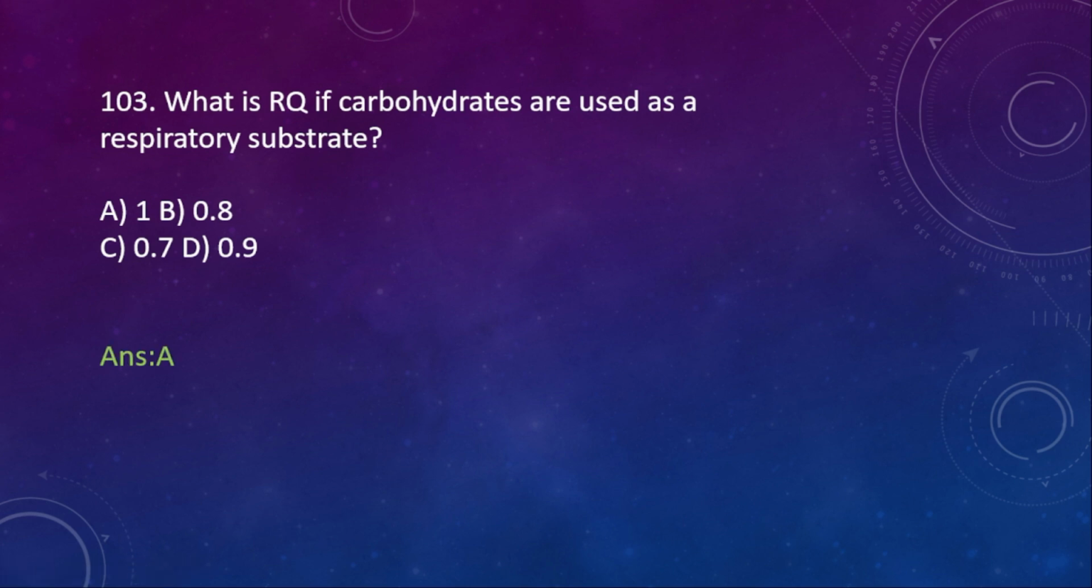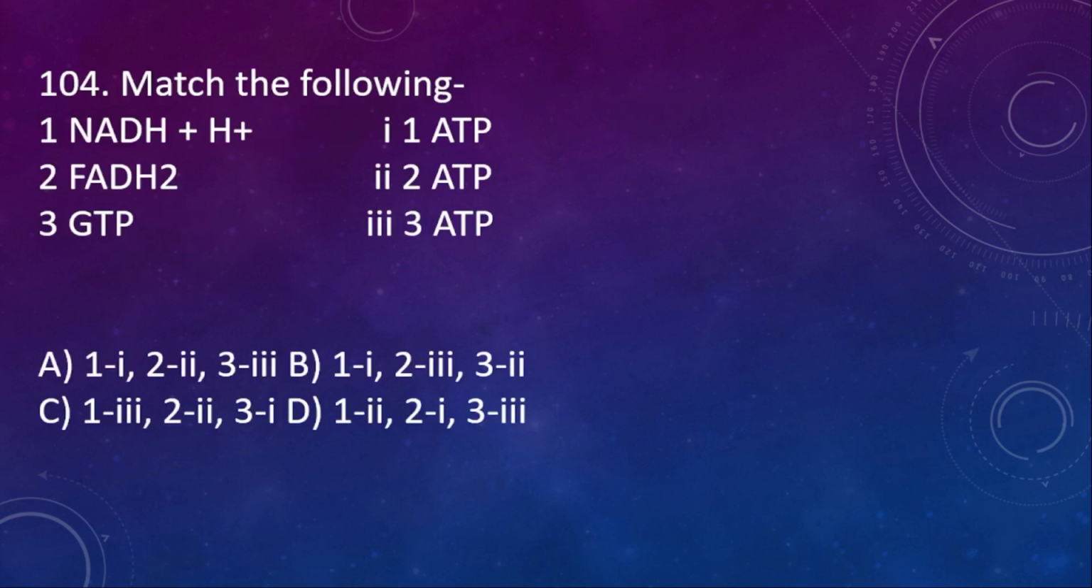Next question, 104. Match the following type question. NADH plus H plus, FADH2 and then GTP. Here NADH plus H plus equals 3 ATPs, FADH2 equals 2 ATP, and GTP equals 1 ATP. I said about this, isn't it? So the right option is C.